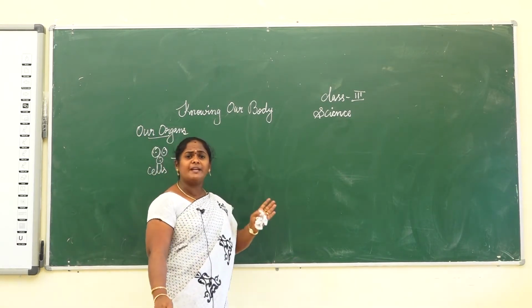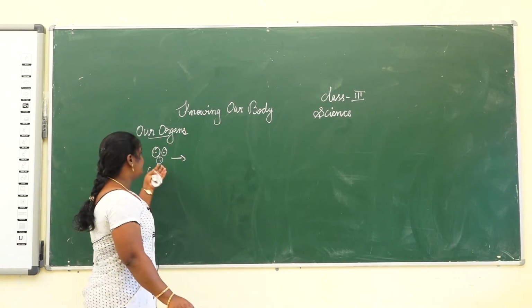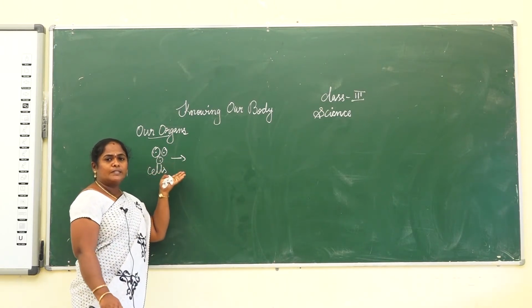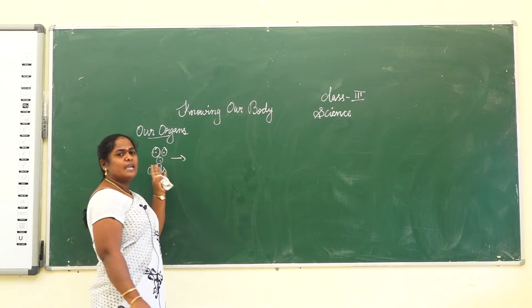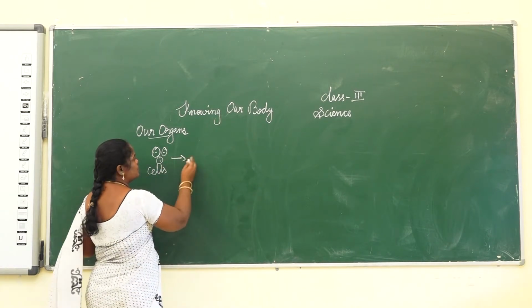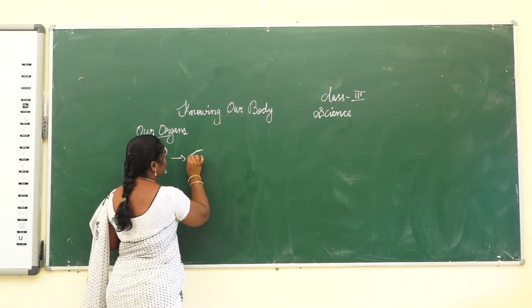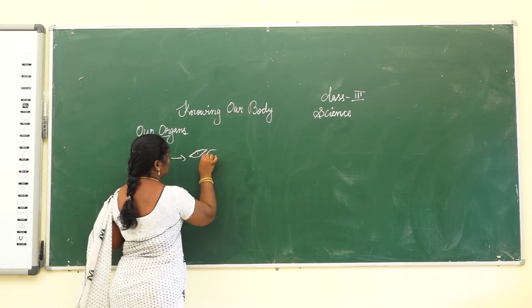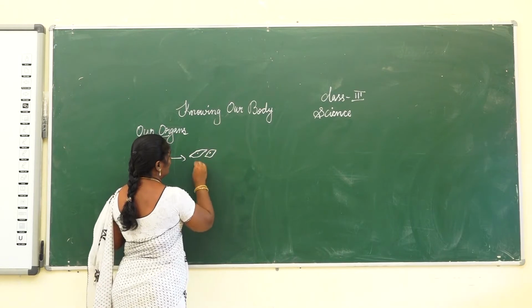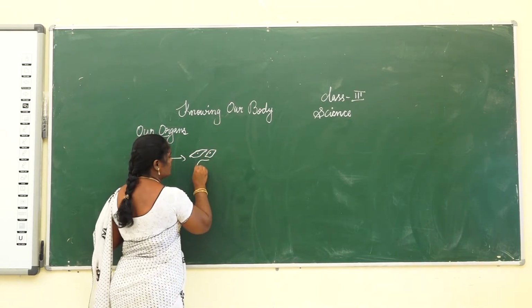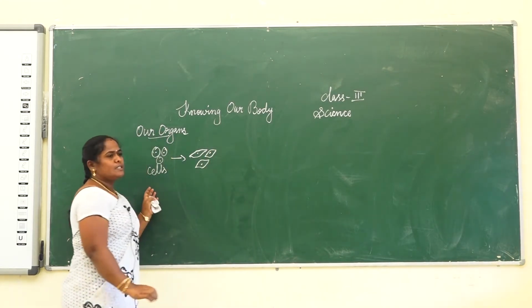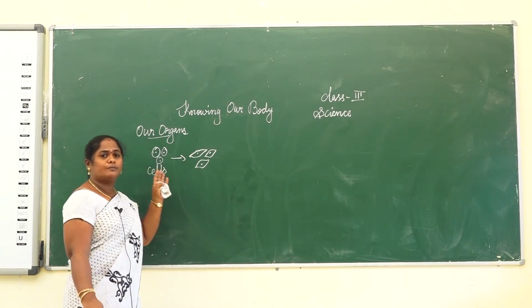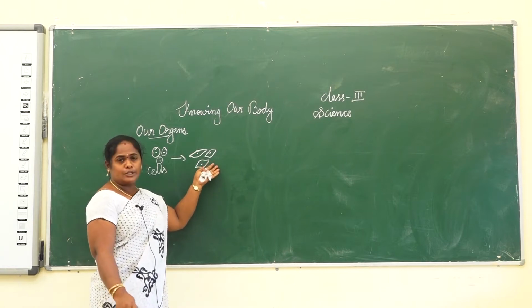There are different kinds of cells in our body. The same kind of cells join together to form tissues.